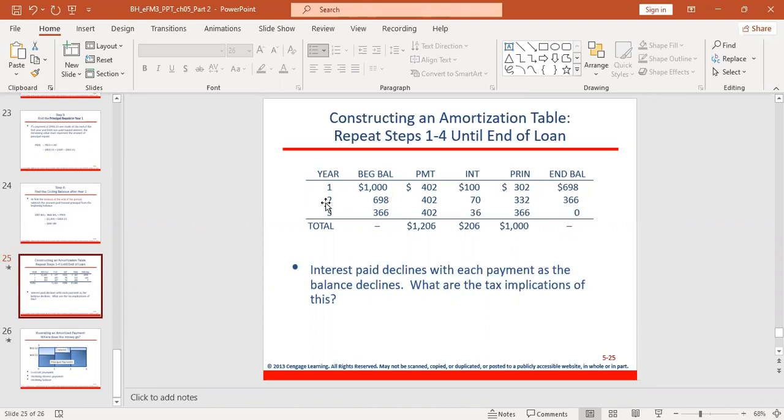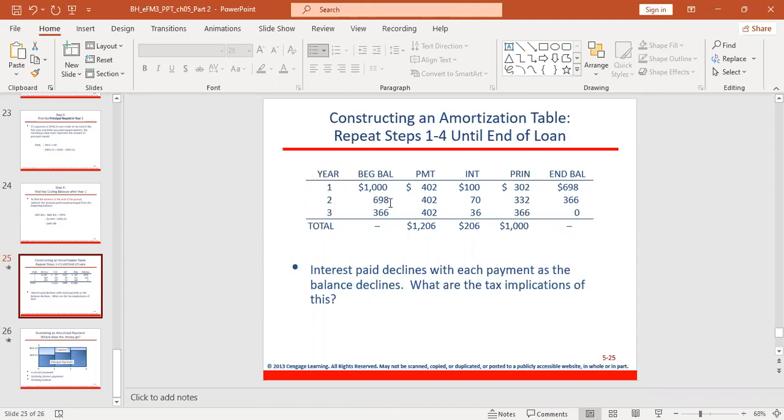Then for the second year, you repeat the same process. Steps 1 to 4, you repeat again. So you can see the ending balance in year one will become the beginning balance in year two. The PMT is equal, it is fixed, it is still 402. The interest in year two, how do they get 70? You multiply the beginning balance by the interest rate.